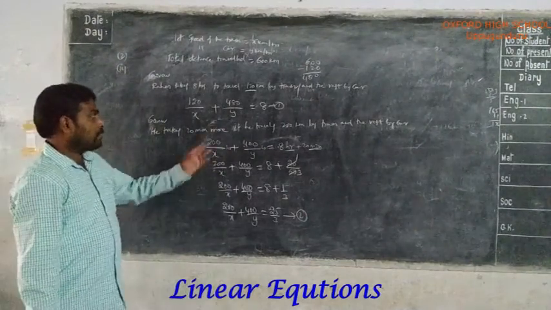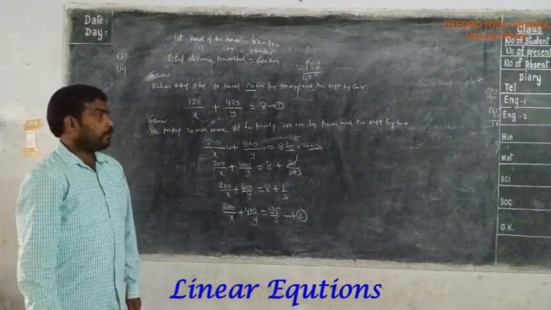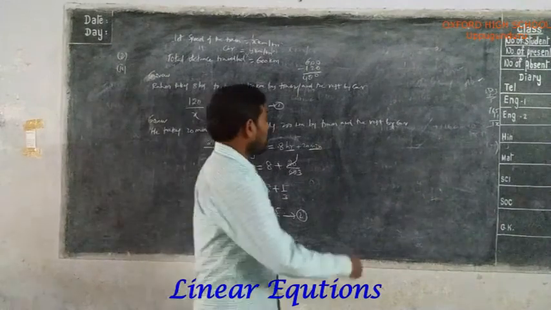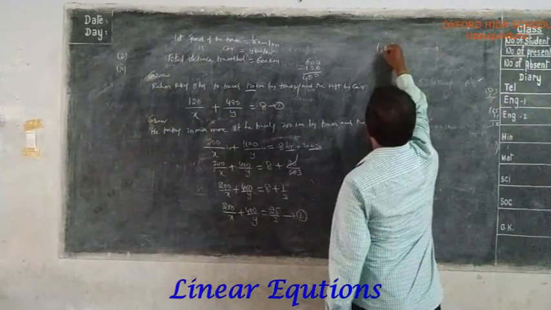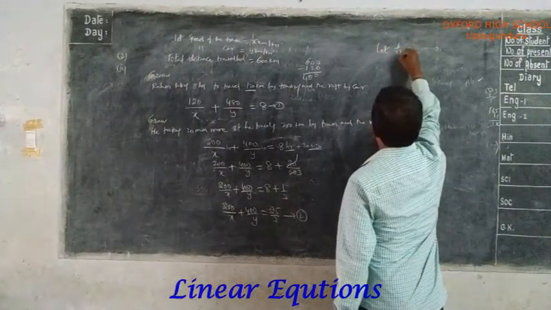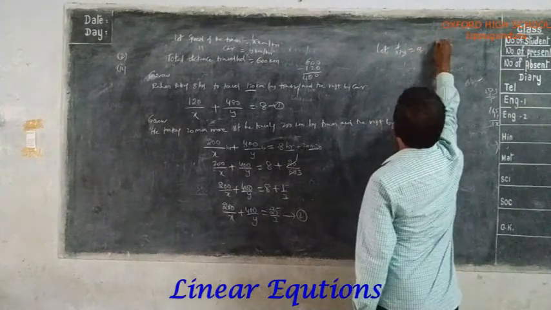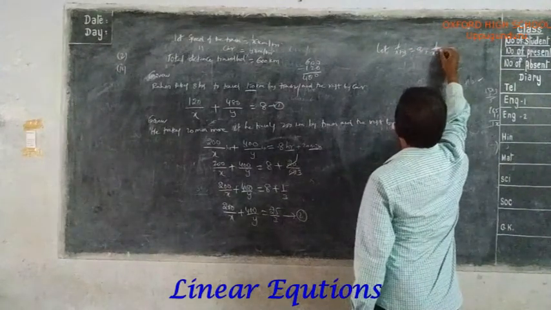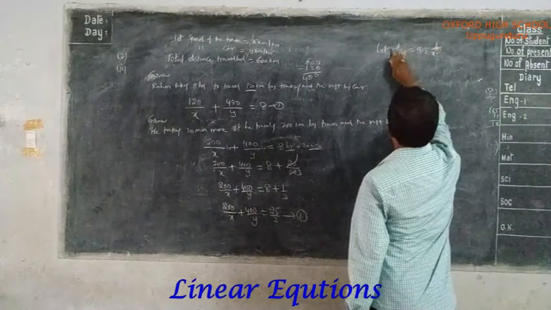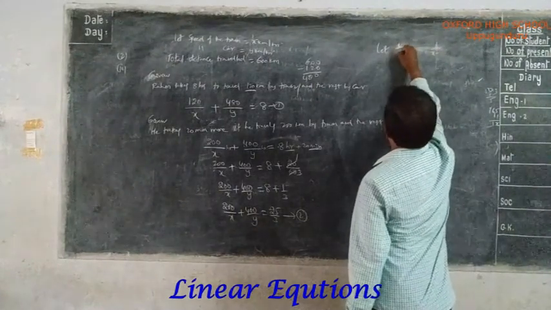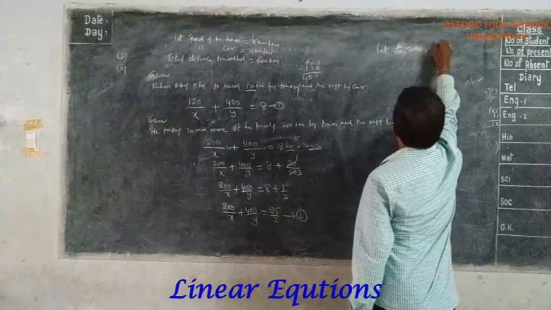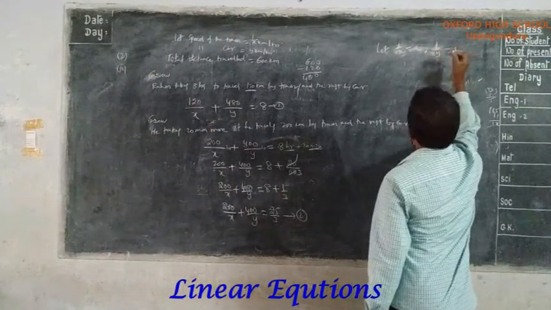Now you have to convert these two equations into a pair of linear equations. So let 1 by x equal a, and 1 by y equal b.